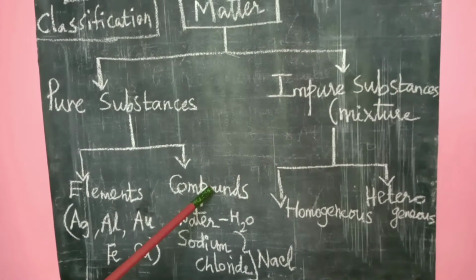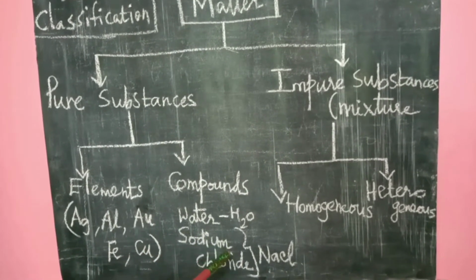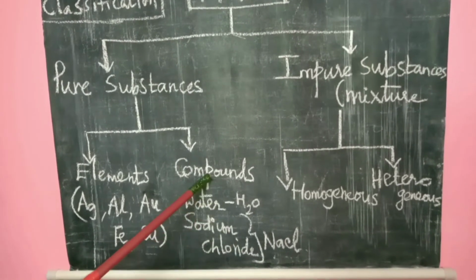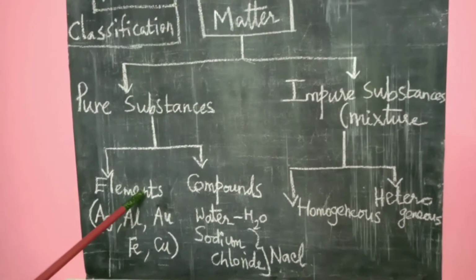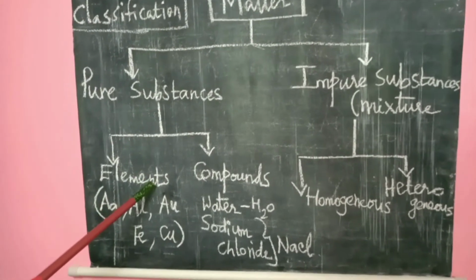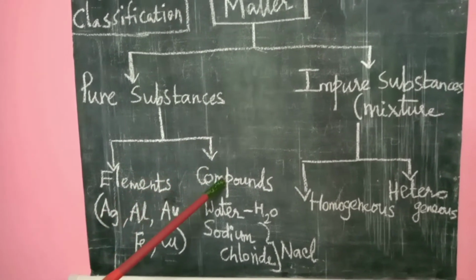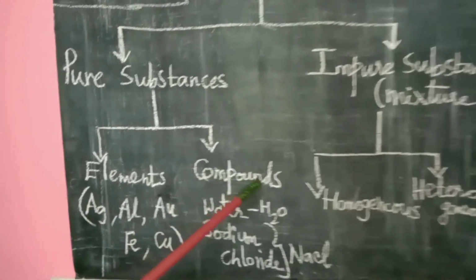Then compounds. The compound examples are water, sodium chloride, sugar. These are the examples of compounds. What is an element? An element is a substance that cannot be broken down into simpler substances. So what is a compound? Two or more elements combine together to form a compound.